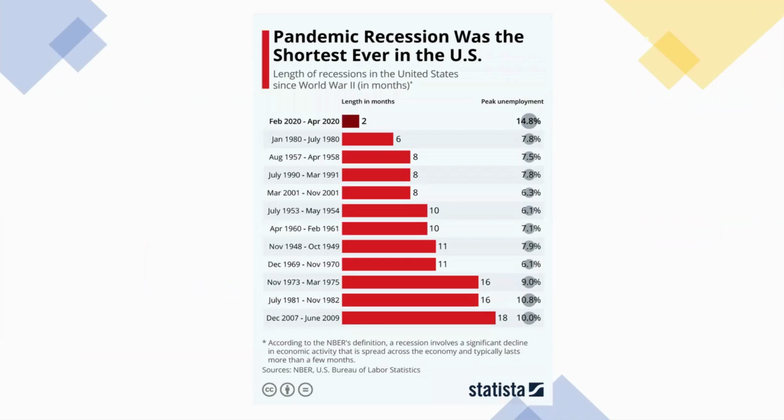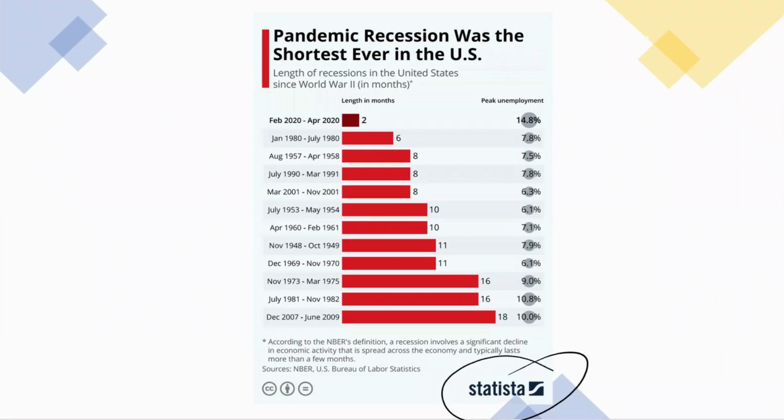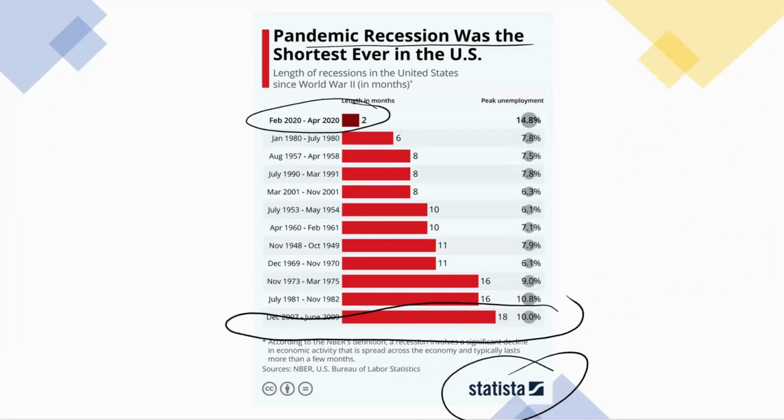Okay, how long can a recession be? This is from Statista. It shows that the pandemic recession in 2020 was the shortest, at 2 months. Looking back at the track record, the longest period a recession has lasted is about 18 months, and on average, a recession lasts about 10 months. So this is the length of period we may expect a recession to last, based on the past track record.